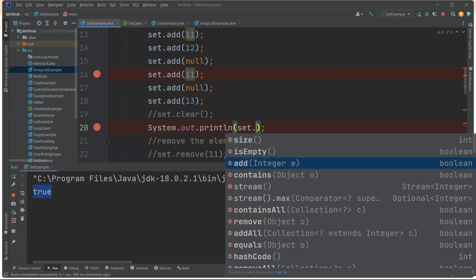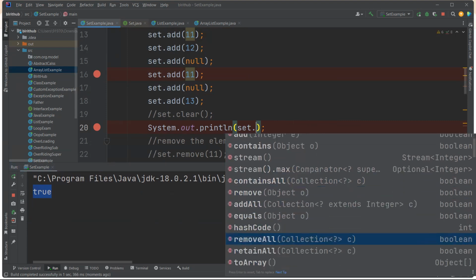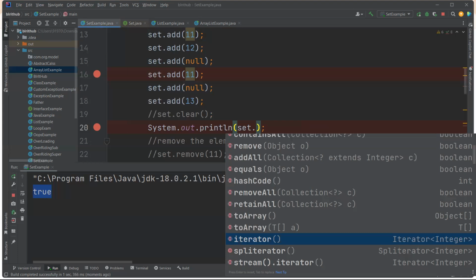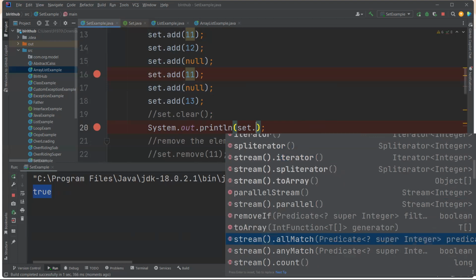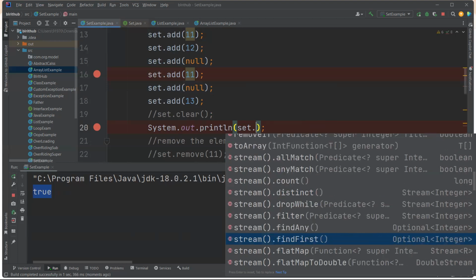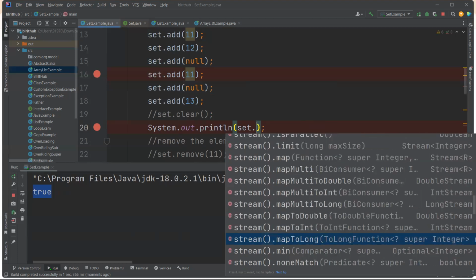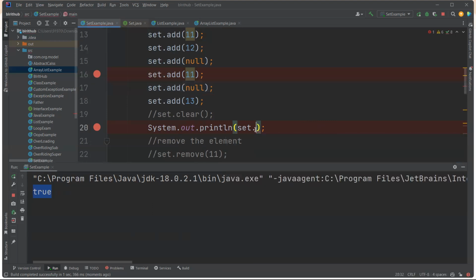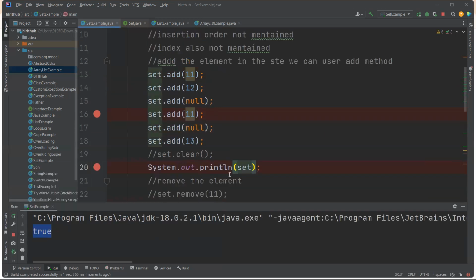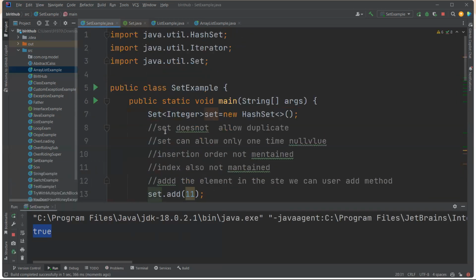Size, isEmpty, add, contains, remove, addAll, equals, hashCode, toArray are there, but iterator, stream API and so on are not required here. Okay, this is actually what a set is.